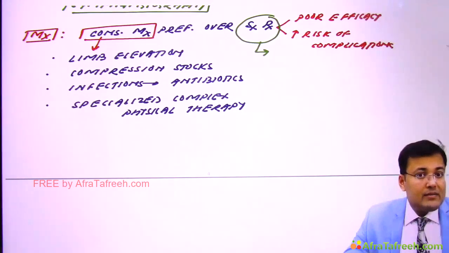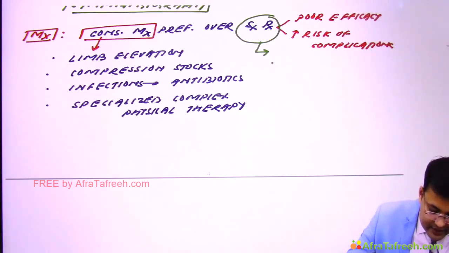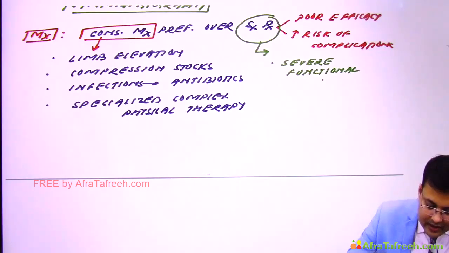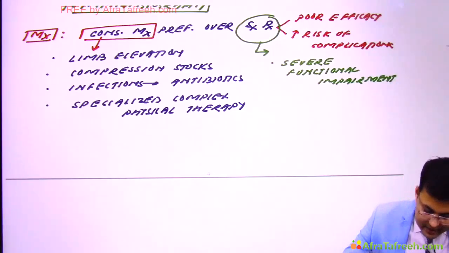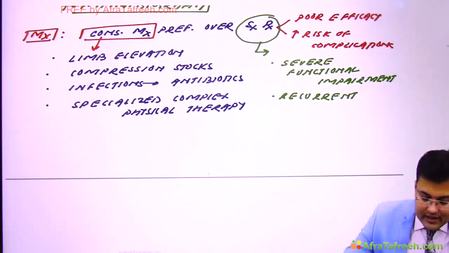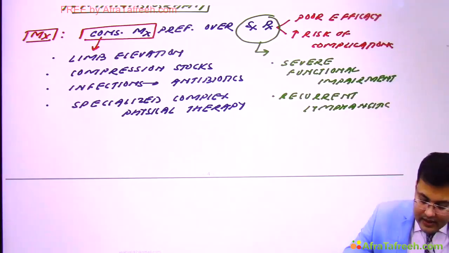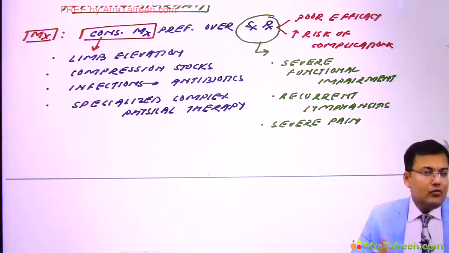Despite medical management, if the patient is still having severe functional impairment, there are recurrent attacks of lymphangitis, and severe pain. Clear? So in these cases we go for surgery, and we have two types of surgery.